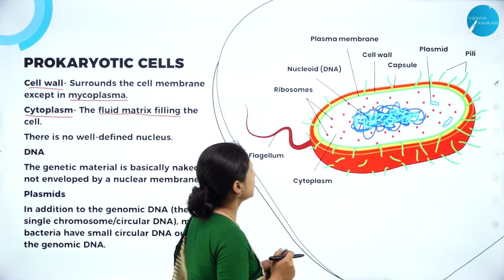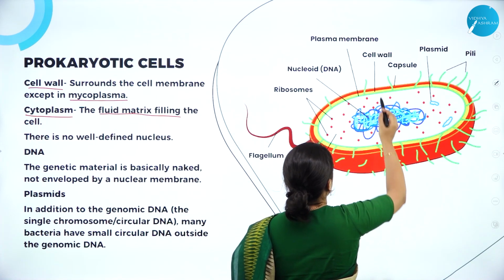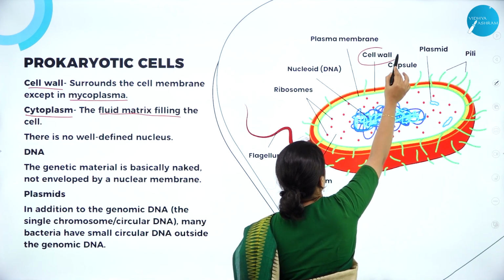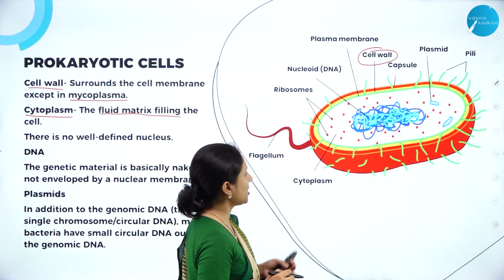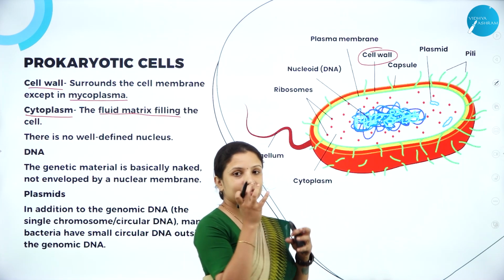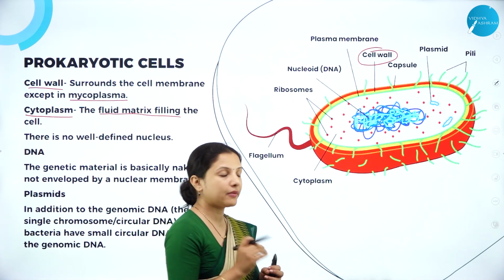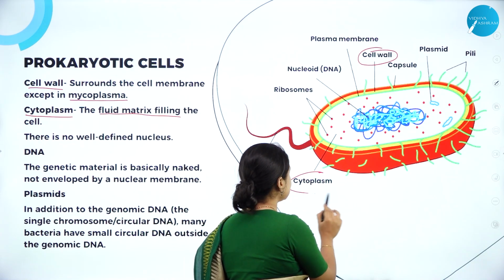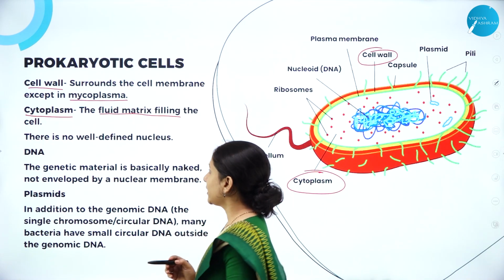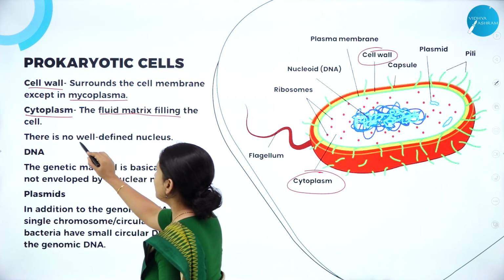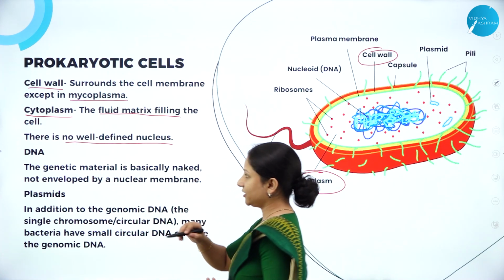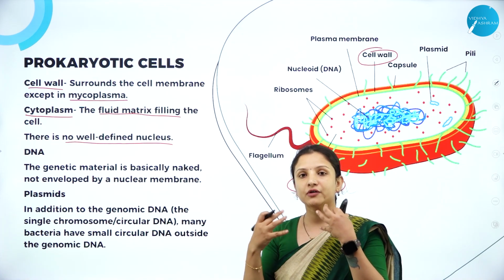So here we can see in the image, the entire bacteria is covered by a cell wall. So the cell wall forms the outermost covering of the bacteria. Within the cell wall, there is a fluid content or a fluid matrix which is called the cytoplasm. Now in the cytoplasm, what is there? So in the cytoplasm, they have no well-defined nucleus, meaning they do not have a true nucleus.